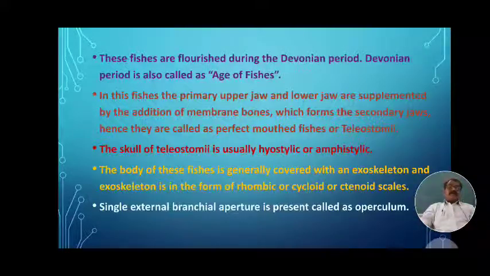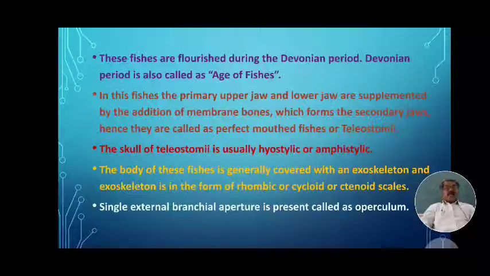In teleostomy or bony fishes the scales are present. The rhombic scale, the cycloid scale, or the stenoid scale, these are called bony ridge scales, which occur in this teleostomy.